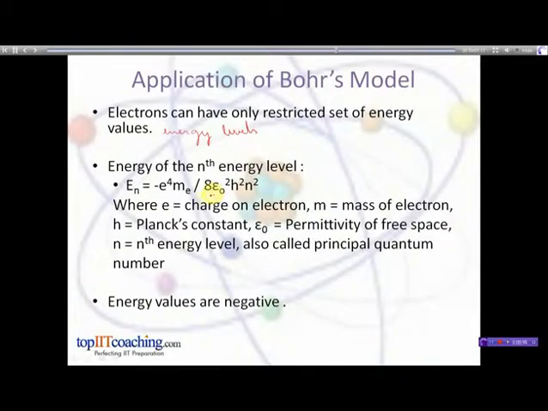It is a measure of how easy it is for the electromagnetic radiations to pass through it. h is the Planck's constant and n is the nth energy level, also known as principal quantum number. Now you must have noticed that the energy values are negative. It means that the energy needs to be given to remove an electron from the atom.